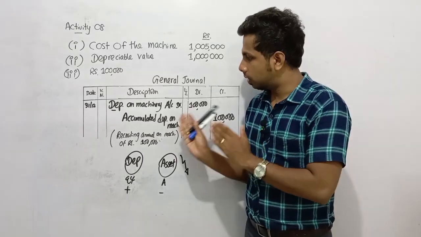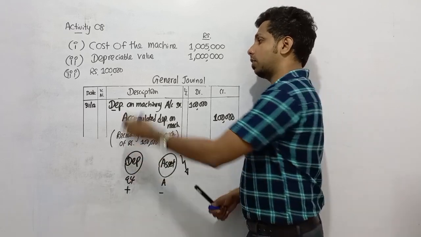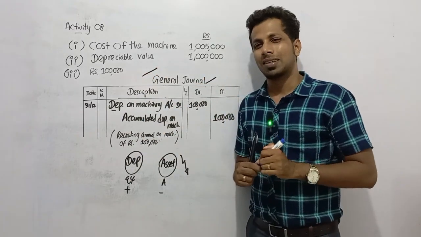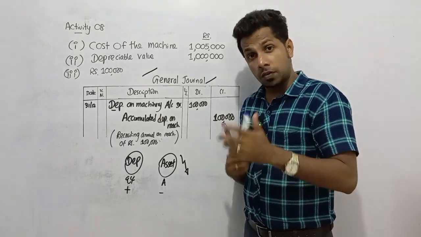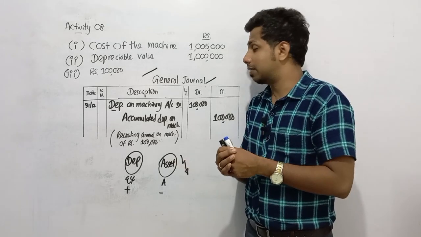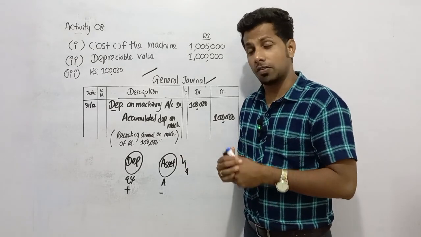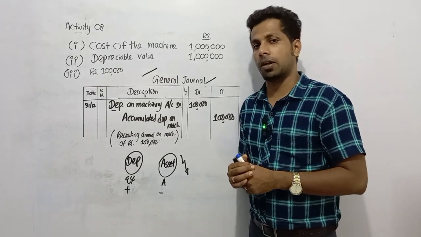We need to present these in the ledger as well. First, we record transactions in prime entry books. So the general journal is a prime entry book. Secondly, we have to update these in the ledger as well. Until you update these in the ledger, you can't see any double entry for the annual depreciation in the ledger. So get ready, let's prepare the ledger now.